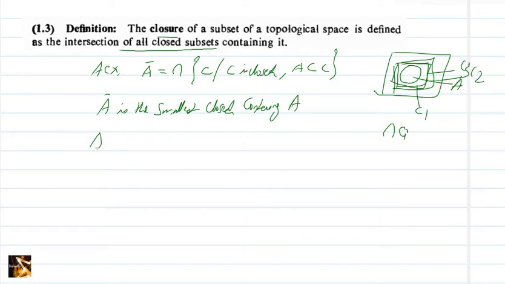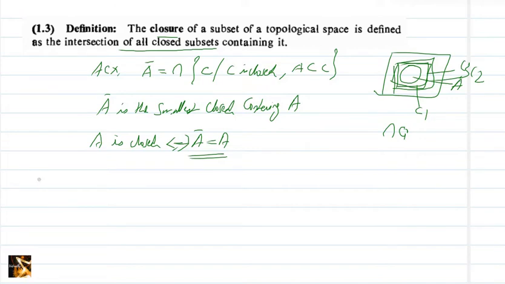And what happens if A itself is closed? If A is closed, then which is the smallest closed set containing A? It is A itself. So A closure is A whenever A is closed. Now closure of a set depends on the topology. That we can see with an example.